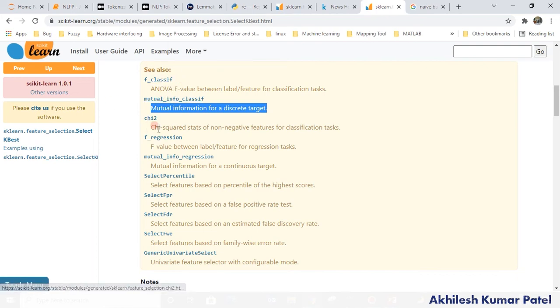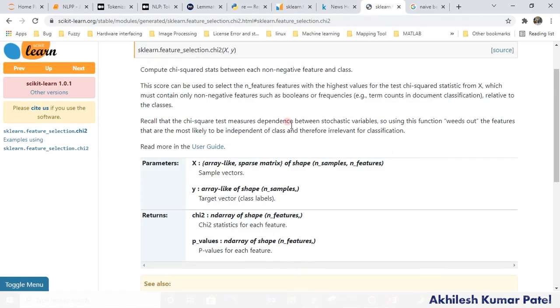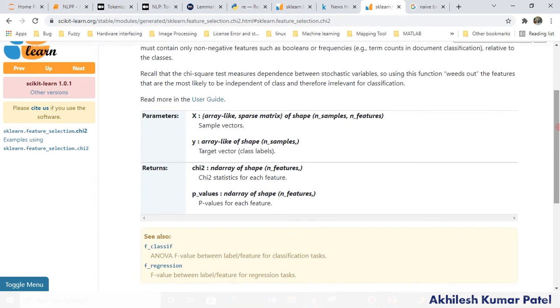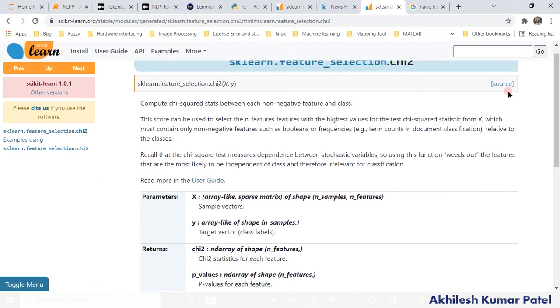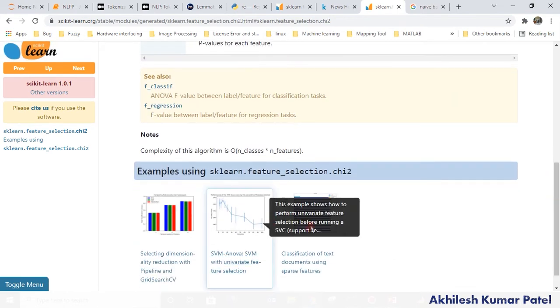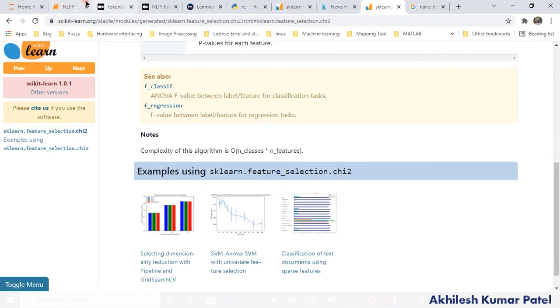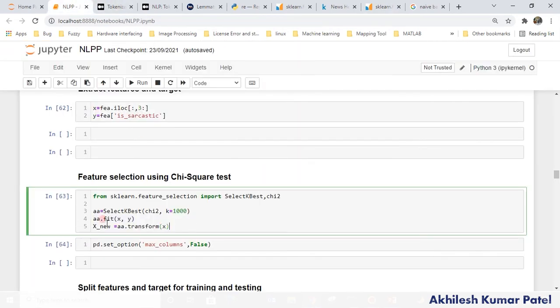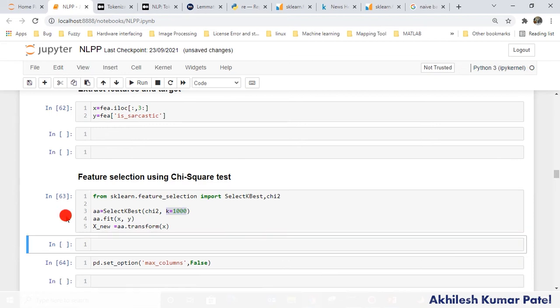And when you click on any, let's say if I'm going on this one, here is how you can apply this. You can go through that, simple, right? That's very simple how to apply. And if you scroll below, you will get some examples also of how to use chi-square for the feature selection. Okay, so I have this model here, then I will use the transform and I will get all the features, 1000. Here k value is 1000, so we are going to get only 1000 features. So this is a basic step which you can apply.